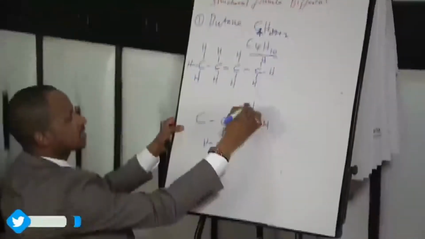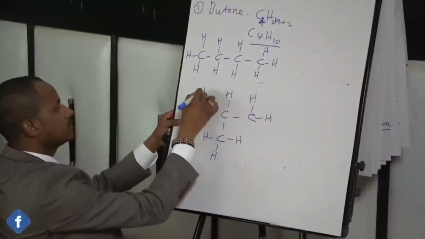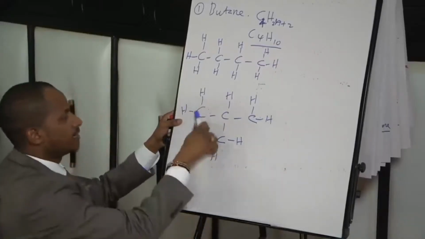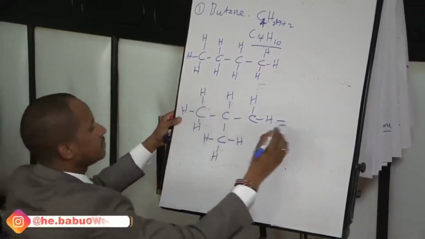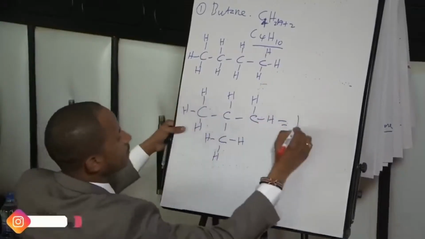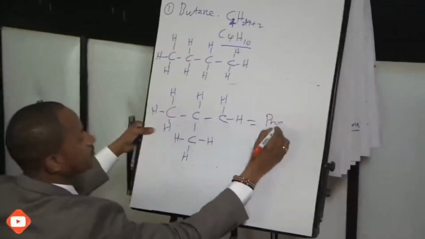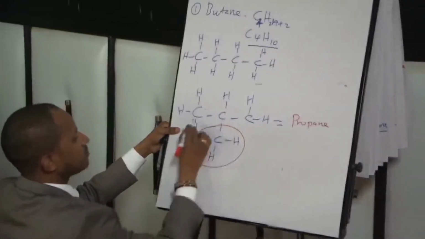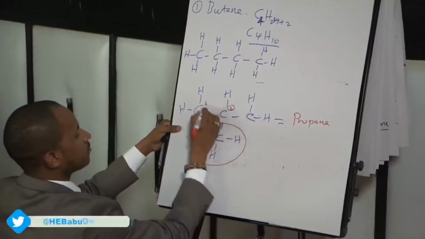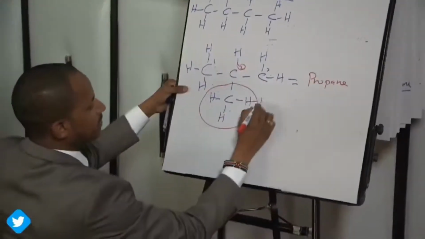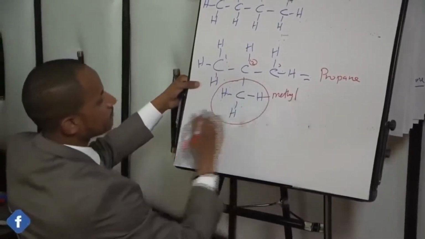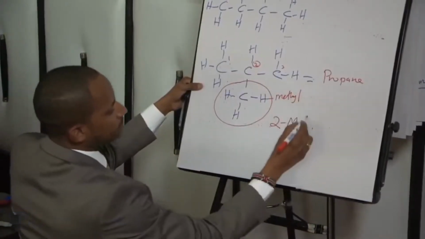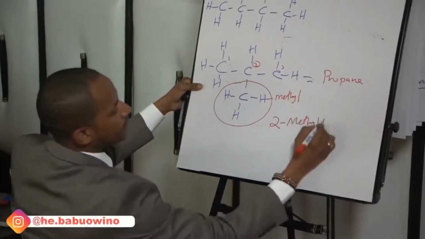We are almost finishing class, don't get tired. In a few, this is where the exam is. Identify the longest continuous chain, which is propane. There are 3, 1, 2, 3, propane. Then I name the branch because the branch is on the second carbon atom, 1, 2, 3. This branch is a methyl branch. So we name it, we start with 2, then methyl propane.